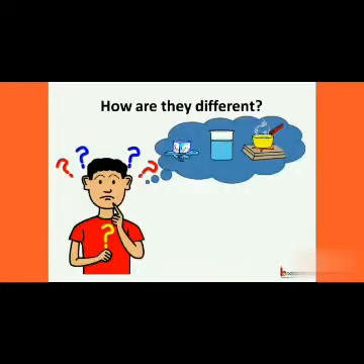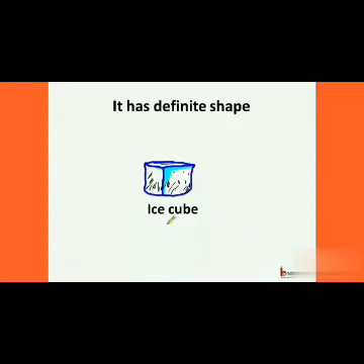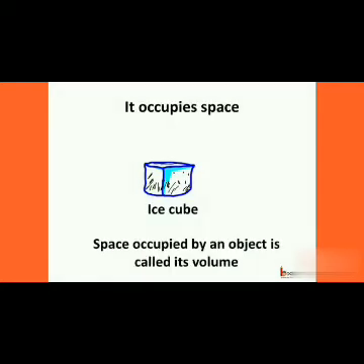You might think, how are the water, ice and water vapor different from each other? Let us see. This is an ice cube. If we see, it has a definite shape. Not just a shape, it occupies space, and that too a definite space. The space occupied by an object is called its volume.